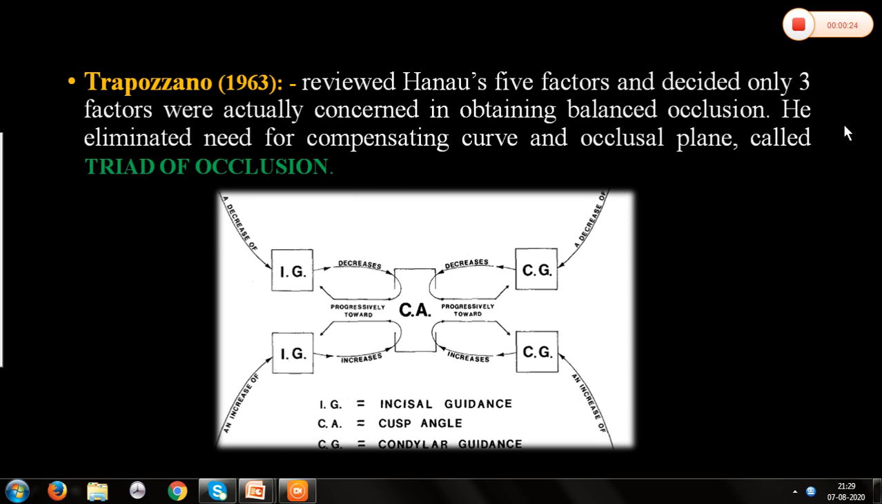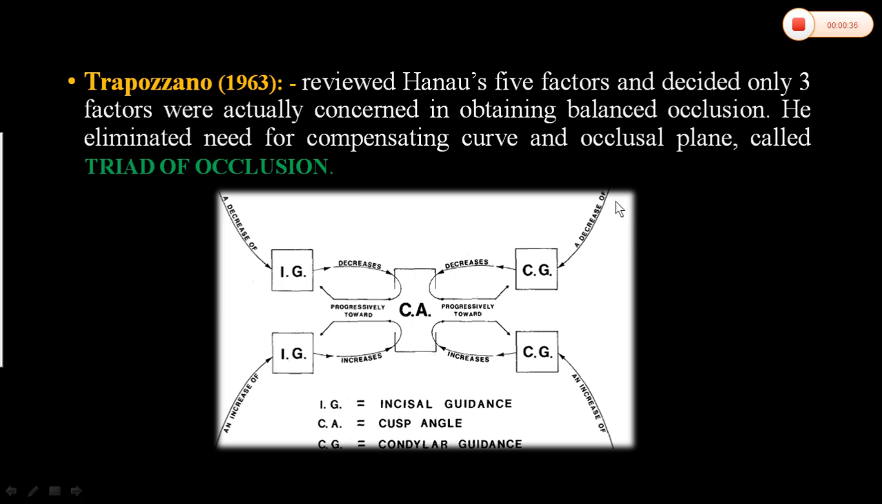Trapozzano, 1963, reviewed Hanau's 5 factors and decided only 3 factors were actually concerned in obtaining balanced occlusion. Among these 5 factors, he thought only condylar guidance, incisal guidance, and cuspal angle are actually important for balanced occlusion. He eliminated the need for compensating curve and occlusal plane. So 2 factors he has eliminated: compensating curve and occlusal plane.